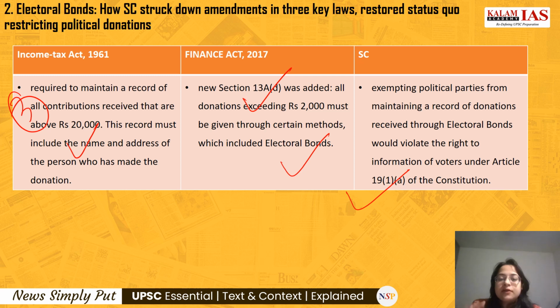And curbing black money, protecting the privacy of the donors, these are not mentioned under the reasonable restrictions under Article 19(1)(a). So how can it be a reasonable restriction under 19(1)(a)? So how can the right to information be violated in this case?